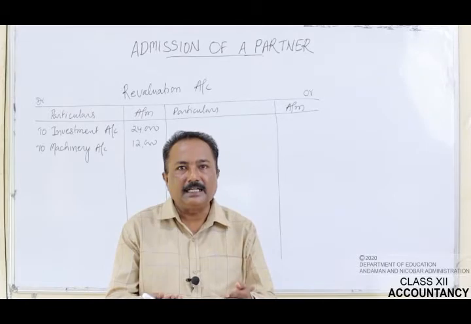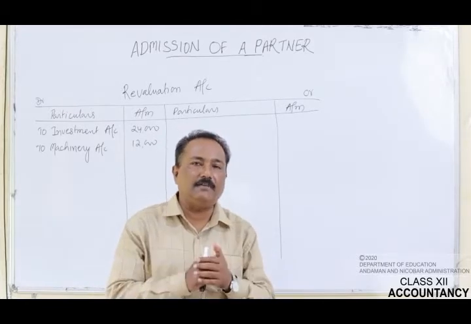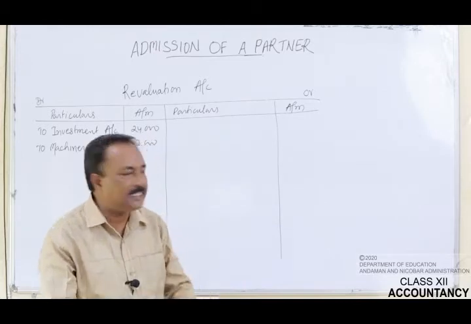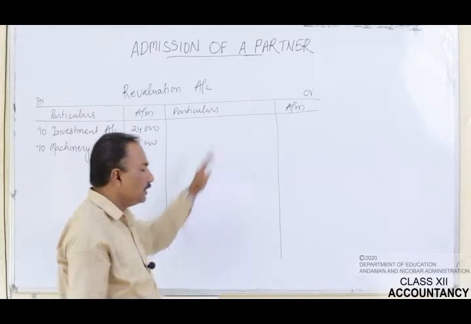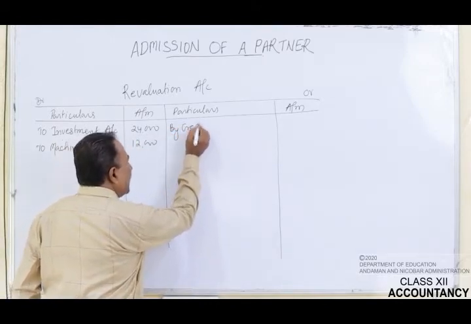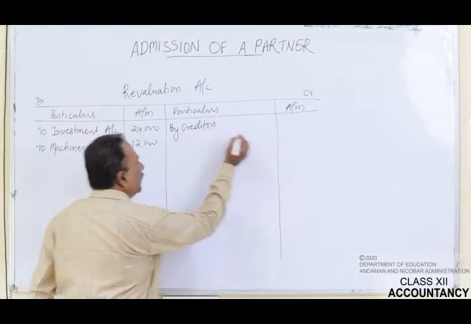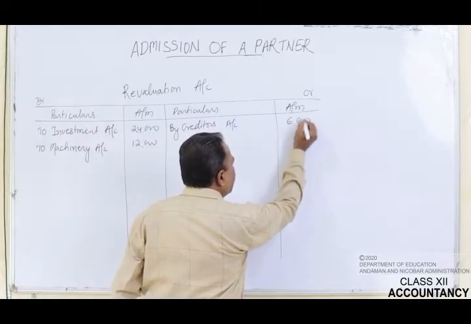So it means that the value of the creditors is reduced, and you know very well that whenever the value of a liability decreases, that has to be posted on the credit side of the revaluation account. Now we will write on the credit side by creditors account, and it has reduced by rupees 6,000.